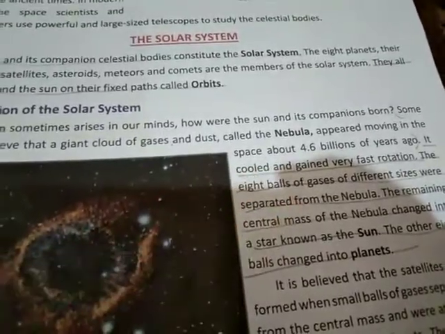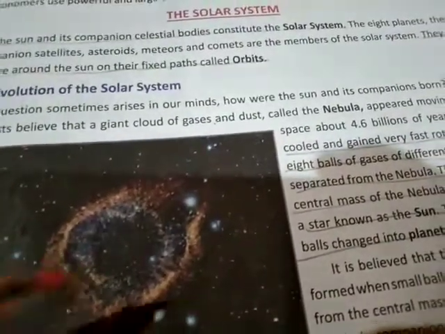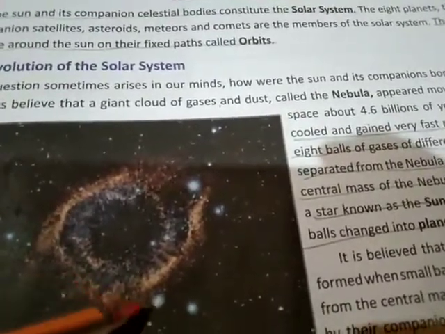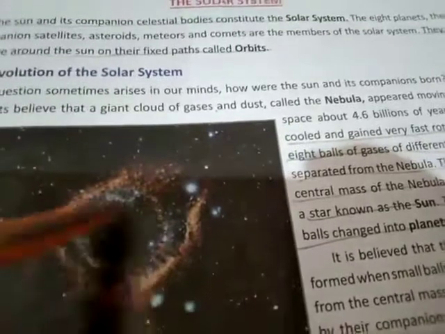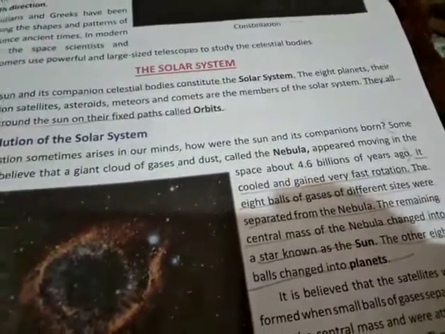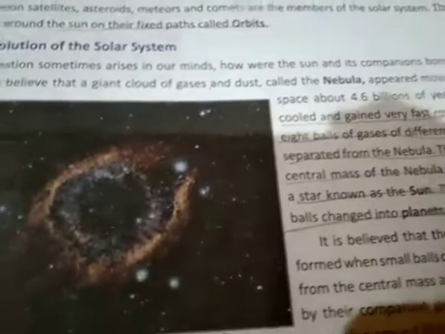It cooled and gained very fast rotation, which means it cooled down and it gained very fast rotation. The 8 balls of gases of different sizes were separated from the nebula.